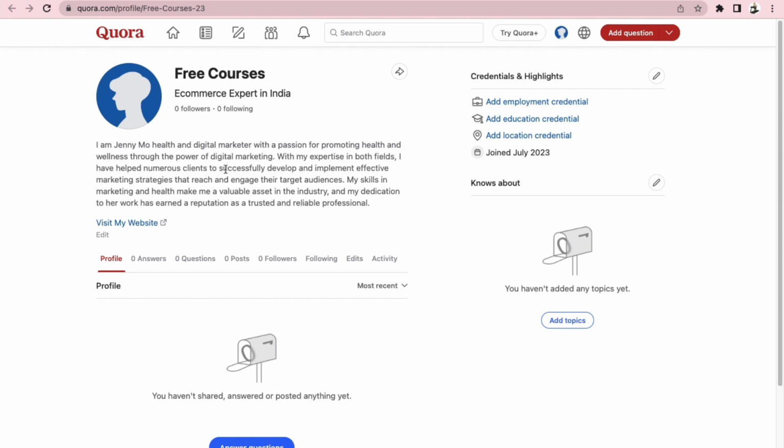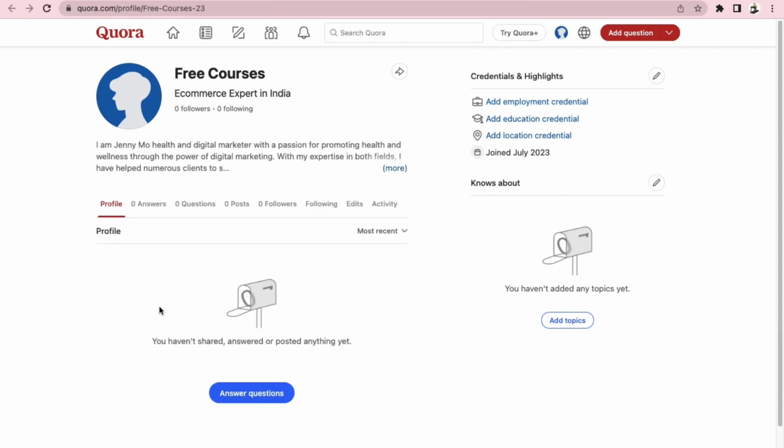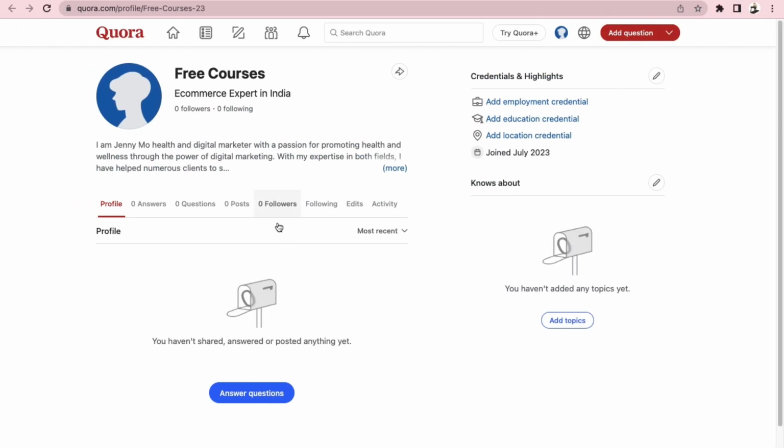Okay, so make sure you guys do this as well, and make sure that according to your business you write the description. For example, here you can just again click on edit, and if you want to customize anything you can. Like here in our case you can see GMO, it's the name of the profile, and here we have just put the fitness and marketing coach, and then we have told that she is a digital marketer and she is kind of more interested in health as well. So according to that, create your profile.